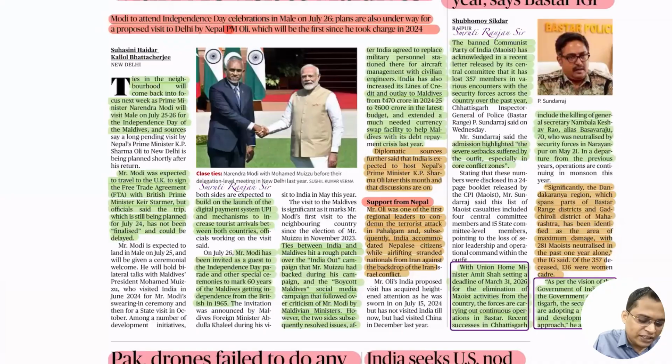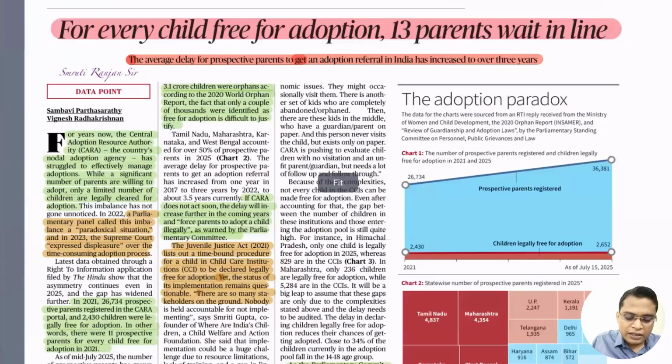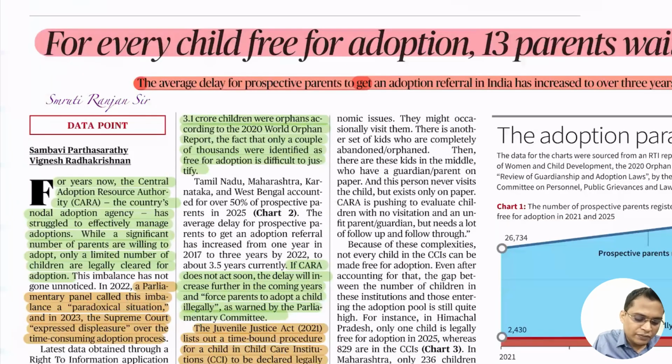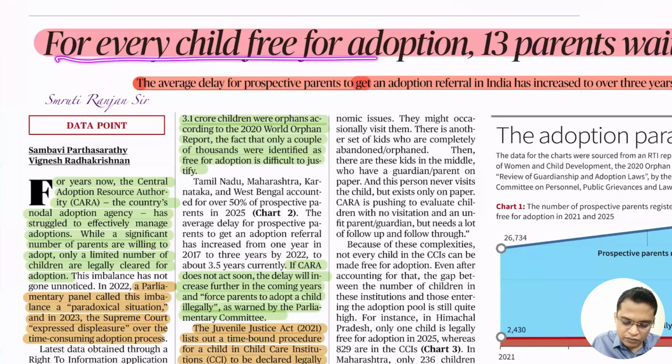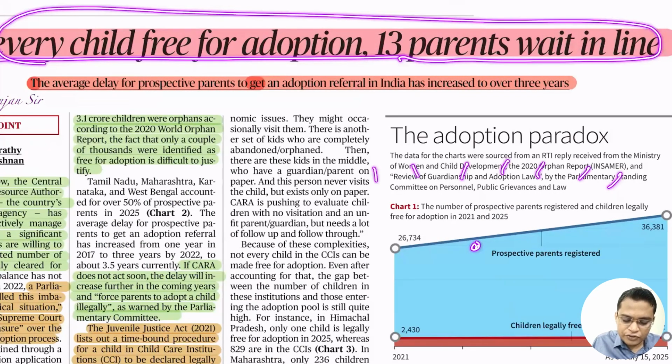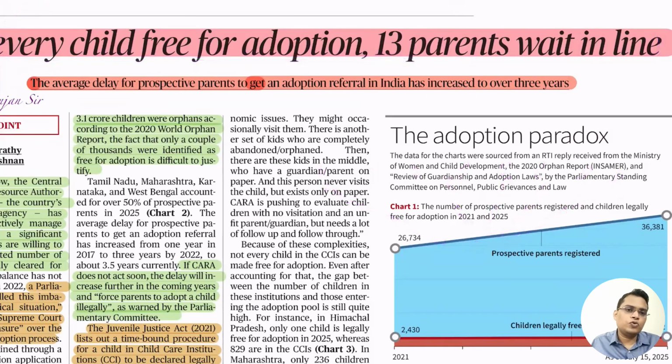So next is: every child free for adoption, 13 parents wait in line. That means one child for 13 parents who are waiting for adoption. So why is this happening? On the one hand we have too many abandoned or orphan children. On the other hand there are too many people waiting for adoption.